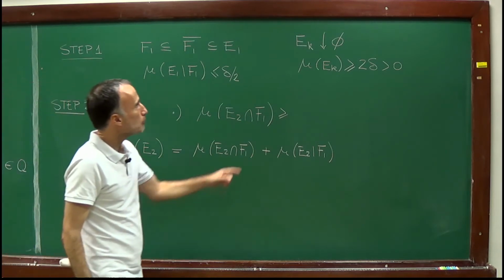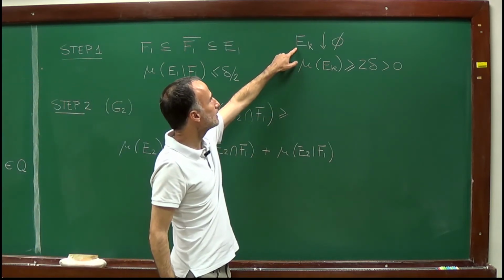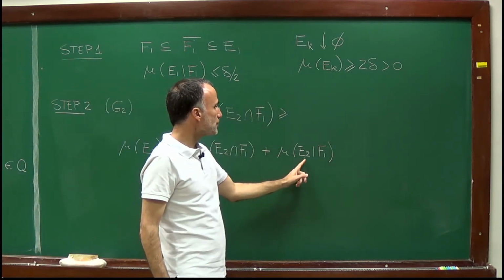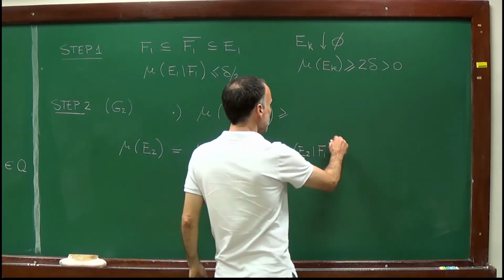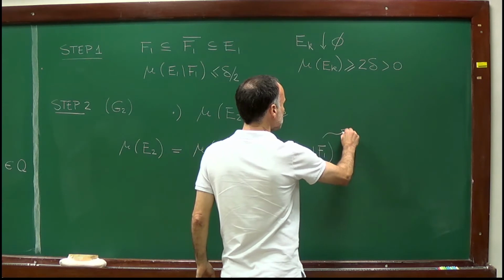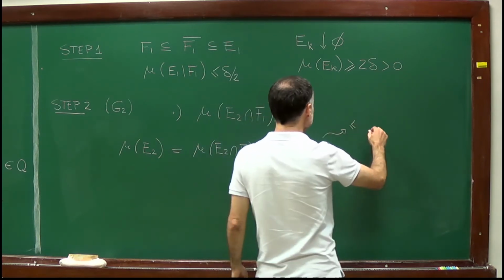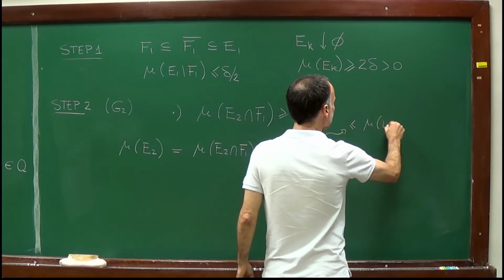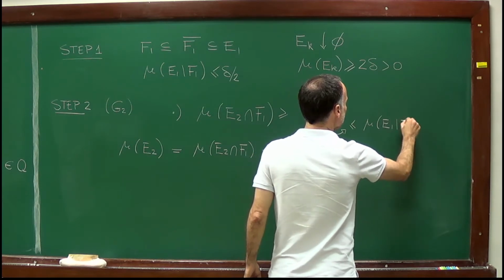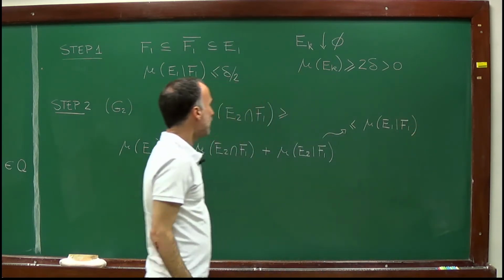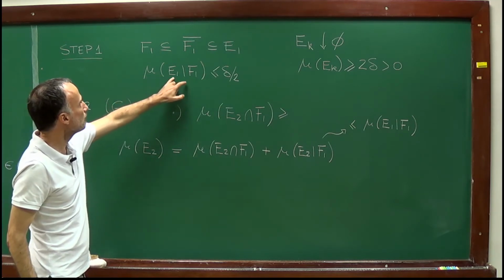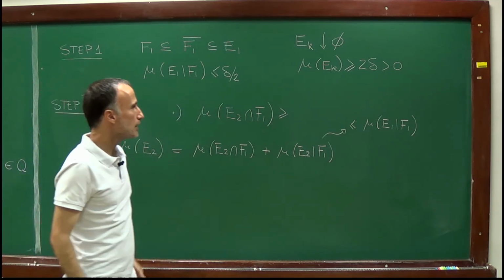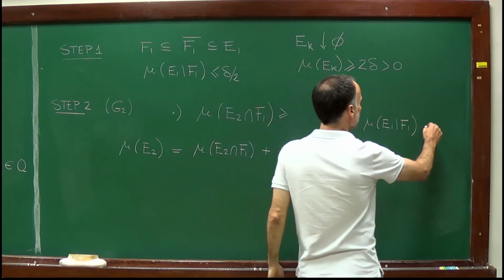And now I will remember that the sequence E_k is decreasing, which means that E2 is contained in E1, so that the measure of this set is less or equal than the measure of E1 minus F1. And by assumption, in my first step, the measure of E1 minus F1 is less or equal than delta over 2.